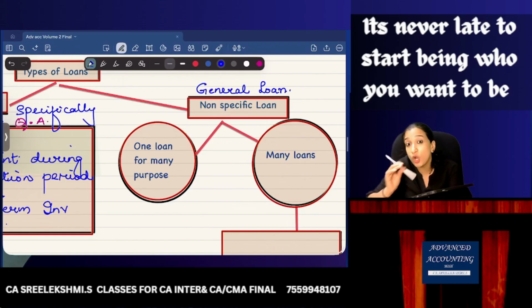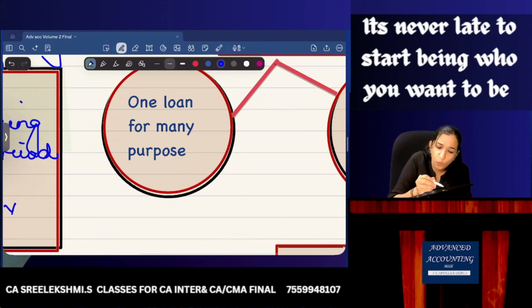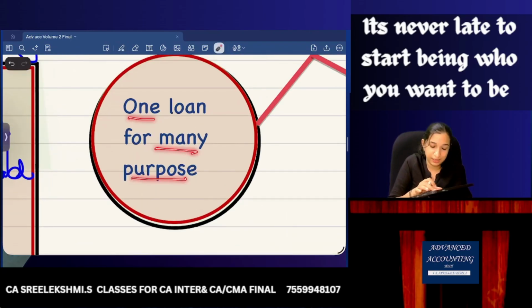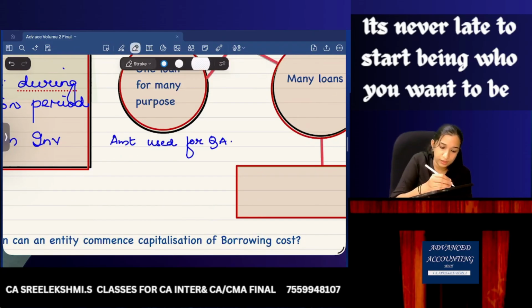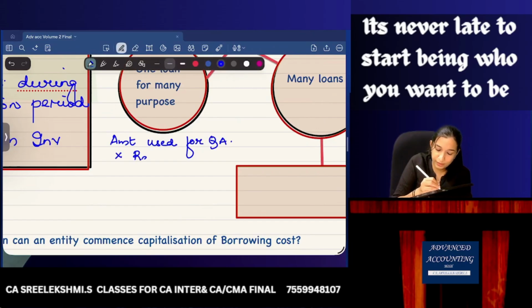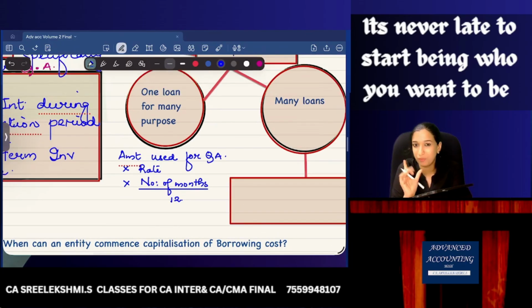Okay, so what is the treatment? It is not specific, not directly relating to that asset. It is used for many purposes. So if it is only one loan for many purposes, then amount used for qualifying asset into interest rate into number of months divided by 12. What is this number of months divided by 12? Let's find out with the help of an example.